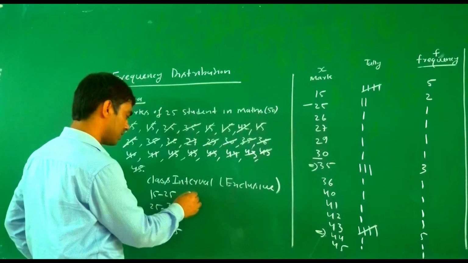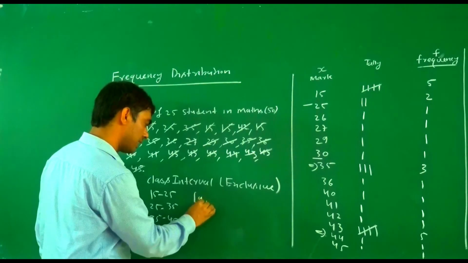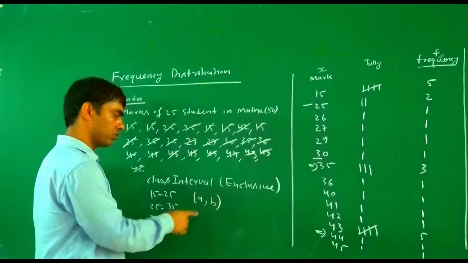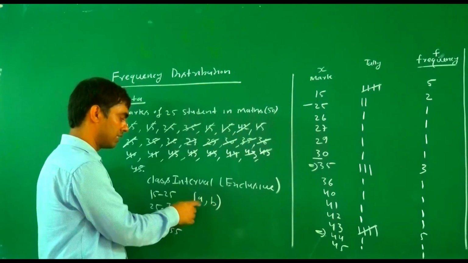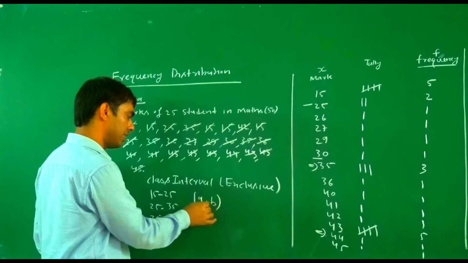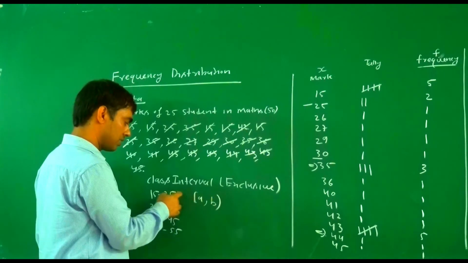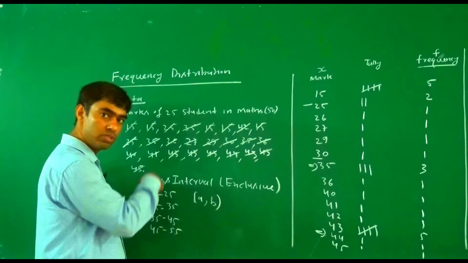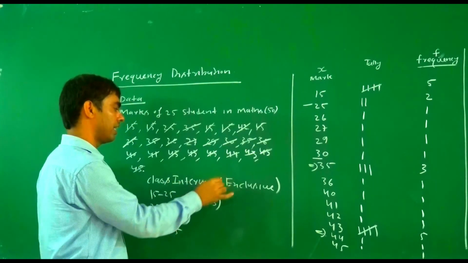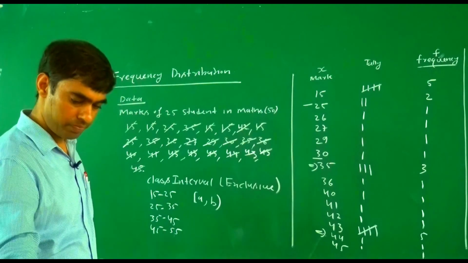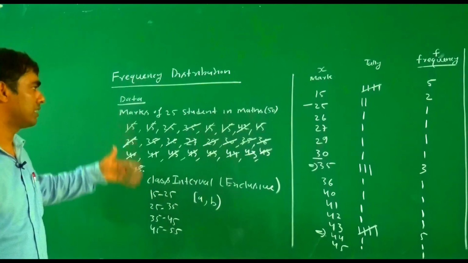So we write it in this form, where this one is A and this one is B. This one is open, meaning at B we do not include the value of B in this class interval. So if this is a class interval A to B, then A is closed and B is open. We do not include the end value. This is called the exclusive class interval.